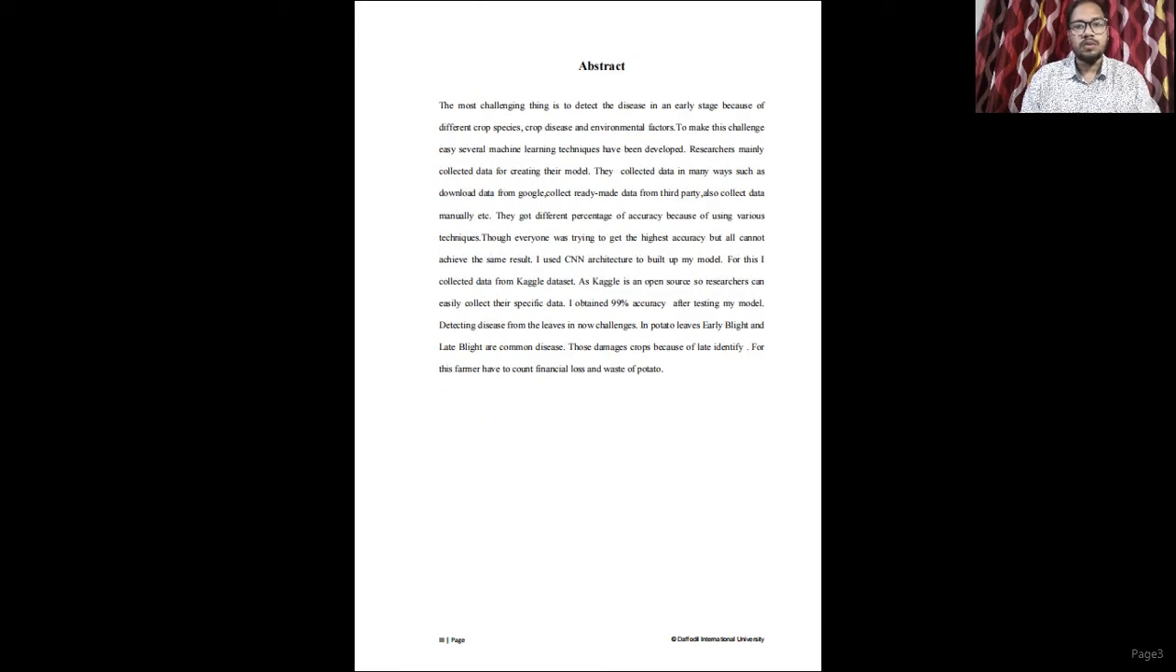Abstract. The most challenging thing is to detect disease in the early stage because of different crop species, crop diseases, and environmental factors. To make the challenge easier, several machine learning techniques have been developed. Researchers mainly collected data for creating their models. They collected data in many ways. I used CNN architecture to build my model, and I collected data from a Kaggle dataset, and I obtained 99% accuracy after testing my model.